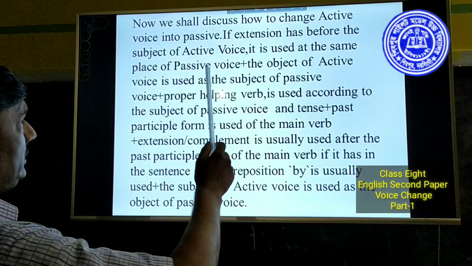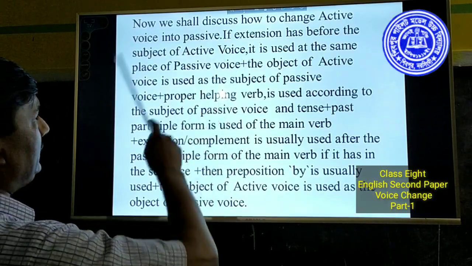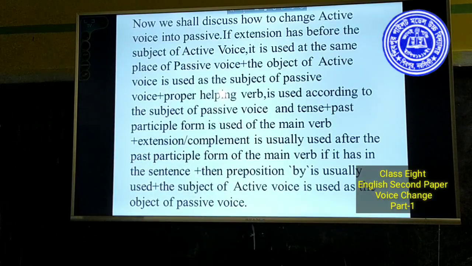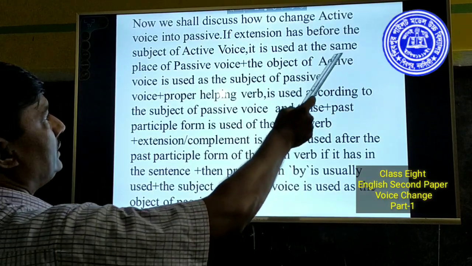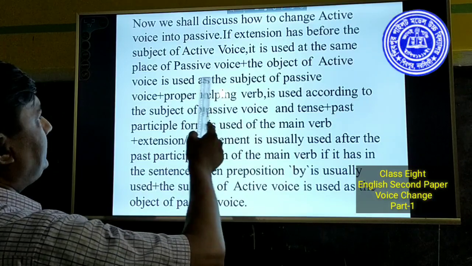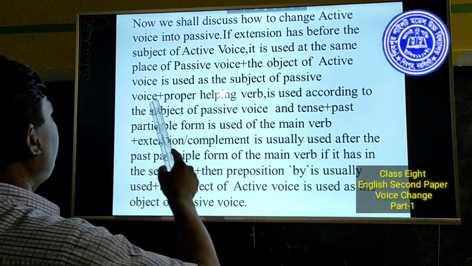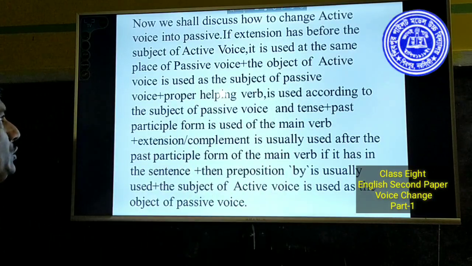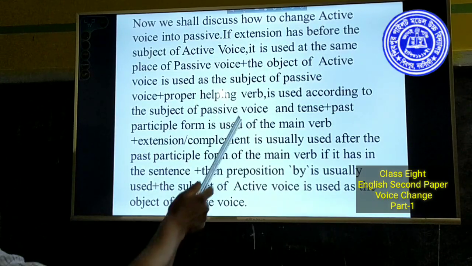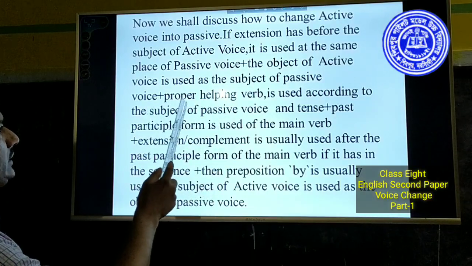It is used before the subject of passive voice. Then the object of active voice is used as the subject of passive voice. That is to say, you have to make the object as the subject of passive voice.